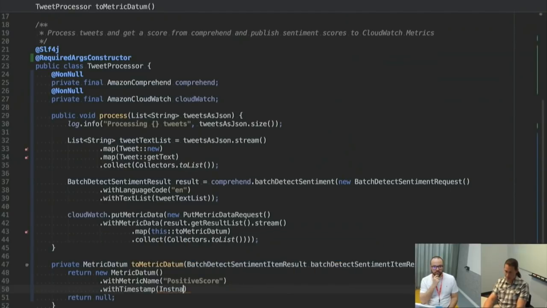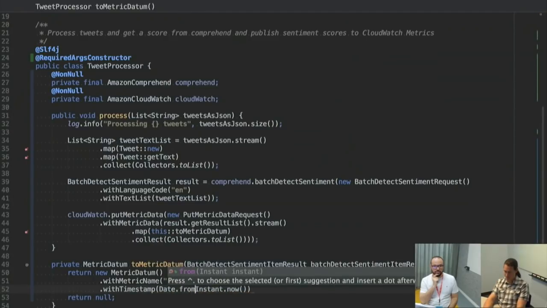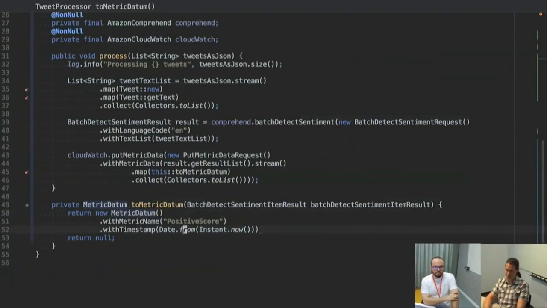Timestamp we'll just use, or actually, well, if we wanted to be really good about it, we could do, okay, so if we wanted to, we could use the tweet timestamp, which might be a little bit better, but let's not.